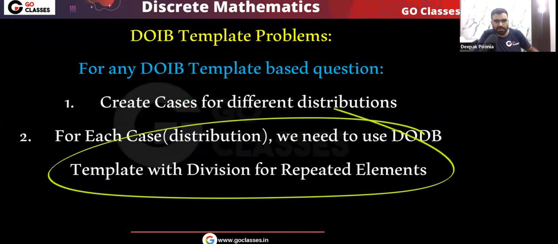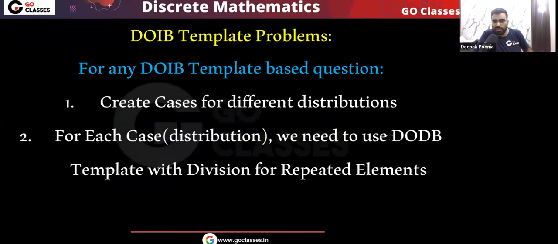I hope you understood that once we have a distribution in the DOIB template, then we can easily find the answer for the number of ways using the DODB template formula, with division for the repeated values in the distribution. If some repeated values are there, we will divide for the repeated elements, or I can say repeated values. So is this point clear?